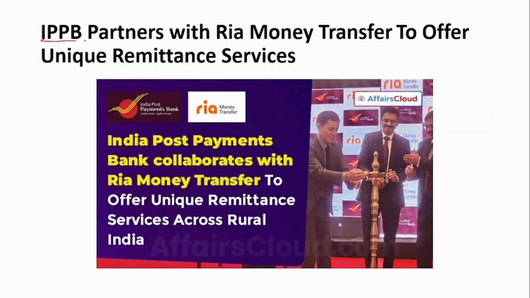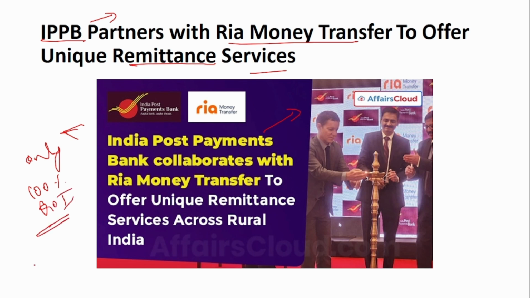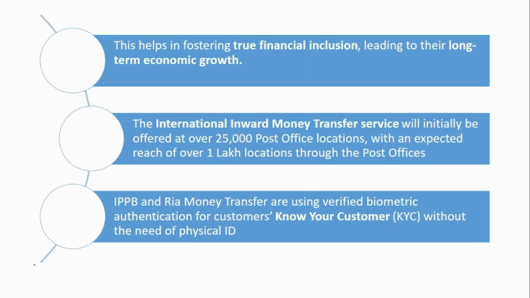Next is IPPB, that is India Post Payments Bank. It has partnered with RBI Money Transfer to offer a unique remittance service. So if you see, the IPPB is the only payment bank that is 100% owned by the Government of India. This will help in true financial inclusion, leading to long-term economic growth.